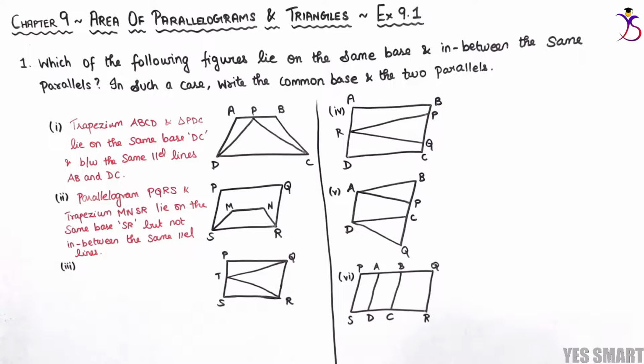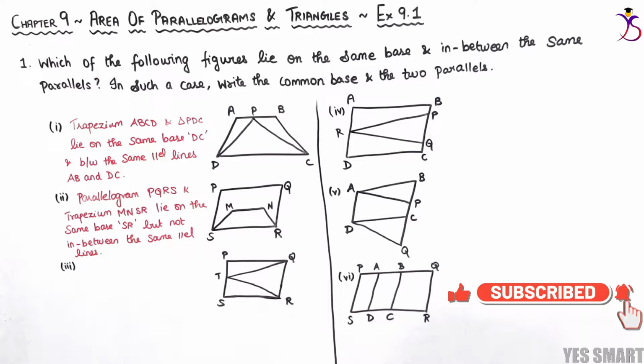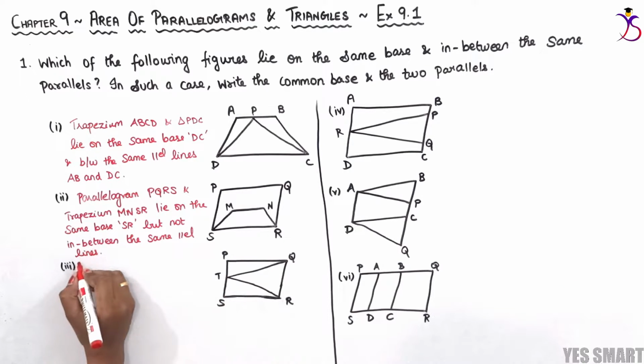Now moving on to the third subdivision. Here we have PQRS, the quadrilateral with the base RQ. Let's tilt the diagram in this fashion. The triangle RTQ also has the same base RQ. Discussing the parallels, PQRS lies between PS and QR, and similarly the triangle RTQ lies between PS and QR. Therefore, both figures lie between the same parallels, since the vertex touches the line PS.